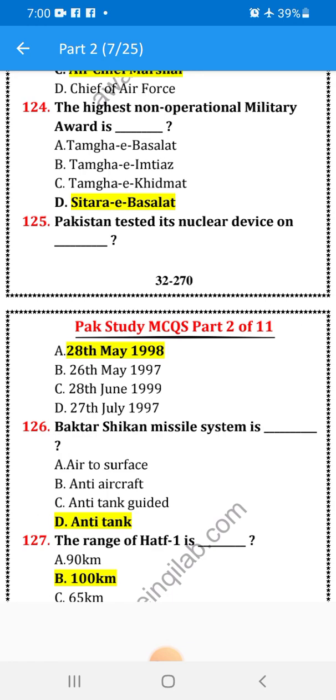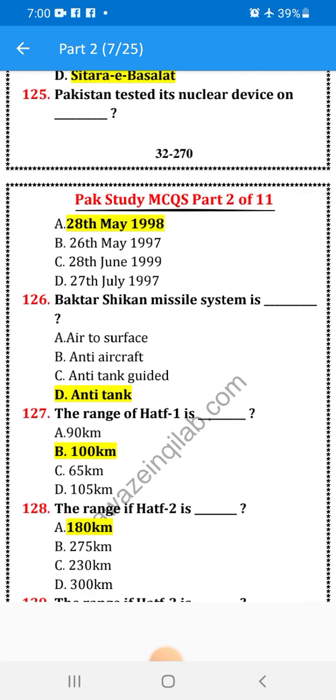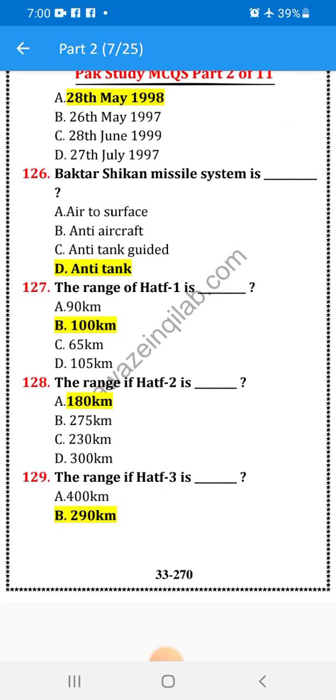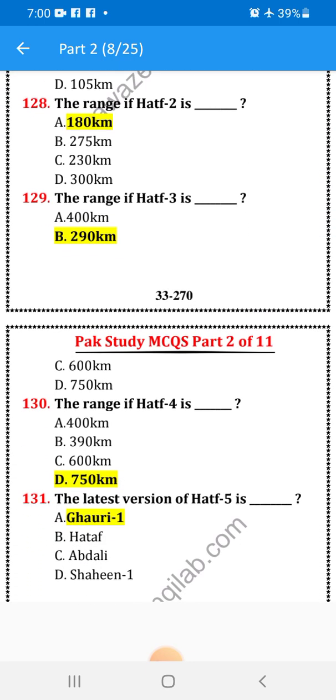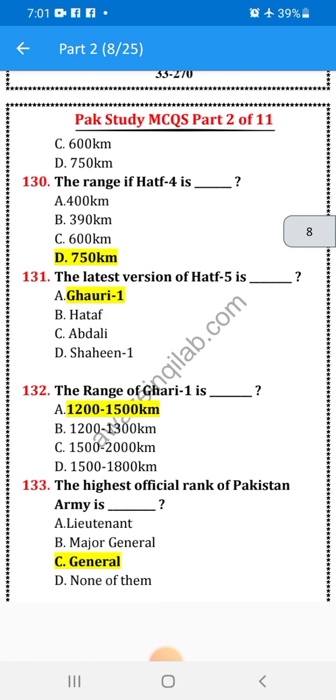Baktar Shikan's second missile system is anti-tank. The range of Hatf 1 is 100 km. The range of Hatf 2 is 180 km. The range of Hatf 3 is 290 km. The range of Hatf 4 is 750 km. The latest version of Hatf 5 is Ghauri 1. The range of Ghauri 1 is 1200 to 1500 km.